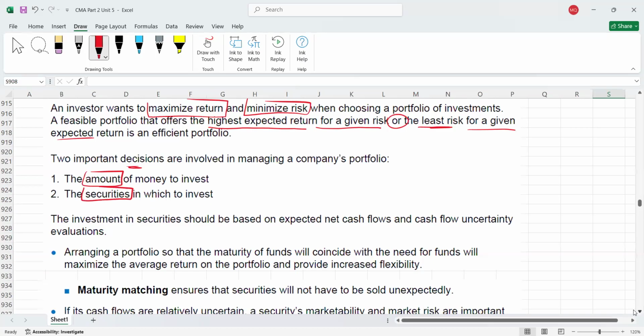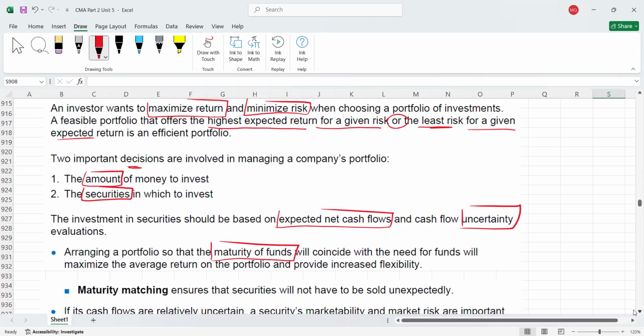Maybe you want to invest in the stocks or the bonds or maybe into the commodities, right? Third thing you also need to consider is how much expected net cash flows you will generate from that investment. And fourth thing, obviously you will also consider what is the risk associated with that level of investment, right? Fifth factor you can also consider is the maturity of funds.